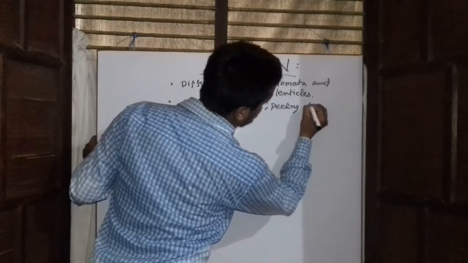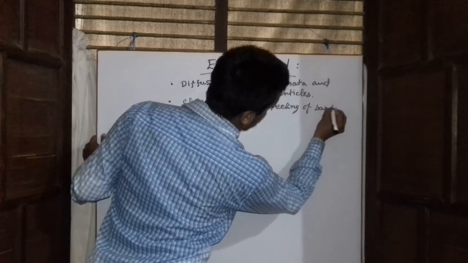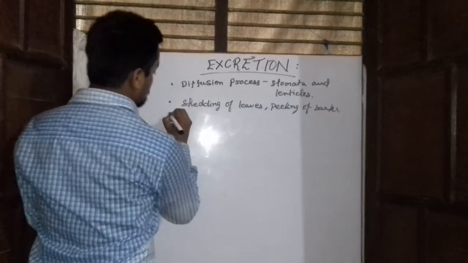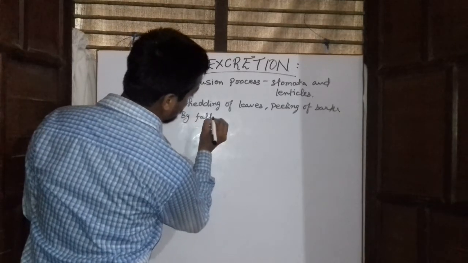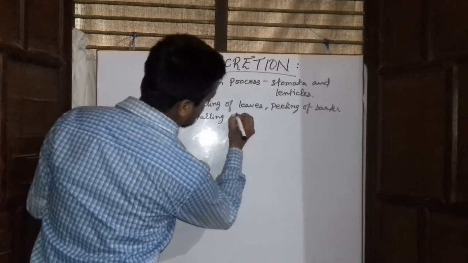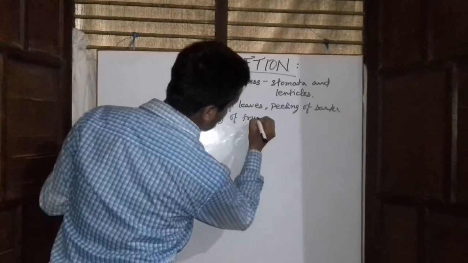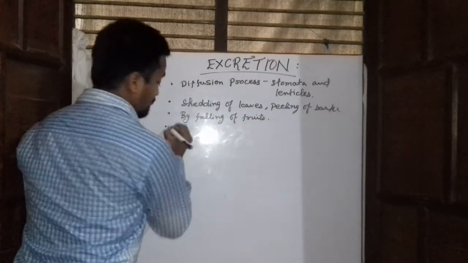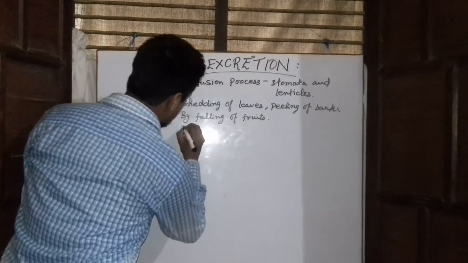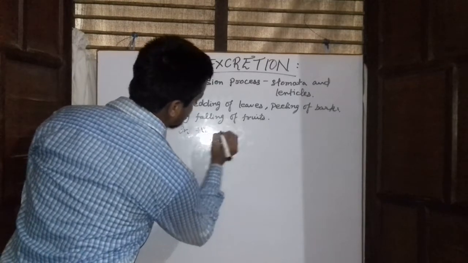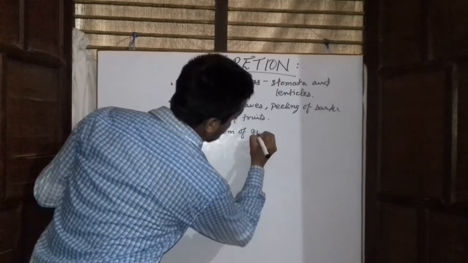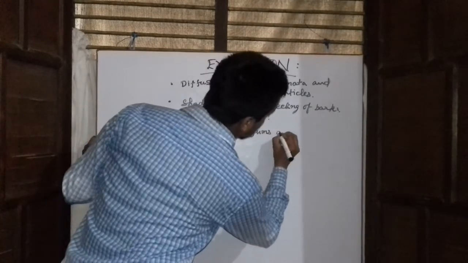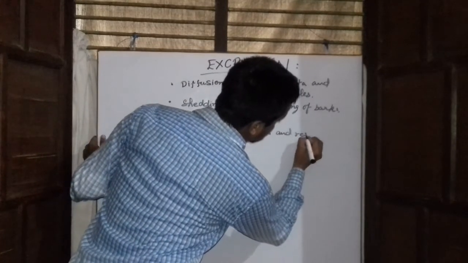Third is by falling of fruits. Fourth is in the form of gums, which are produced by the plants, and resins.